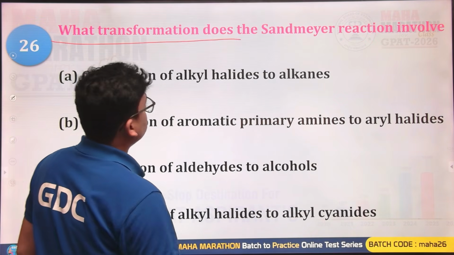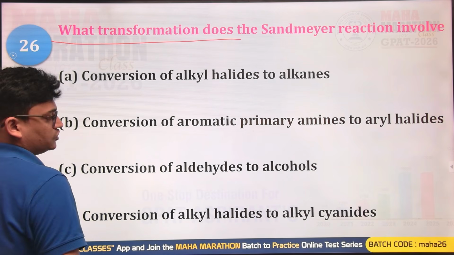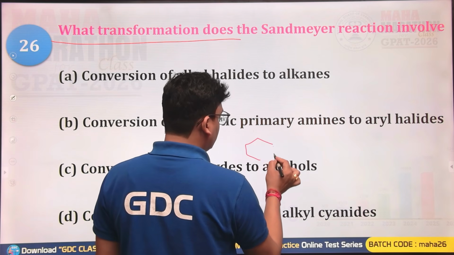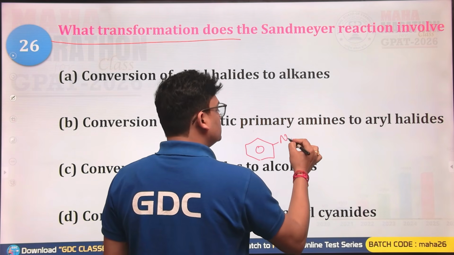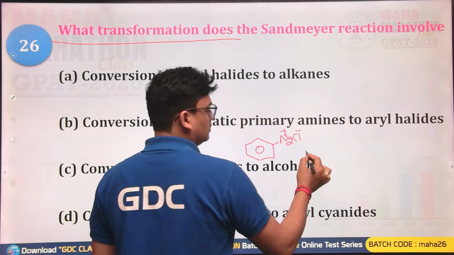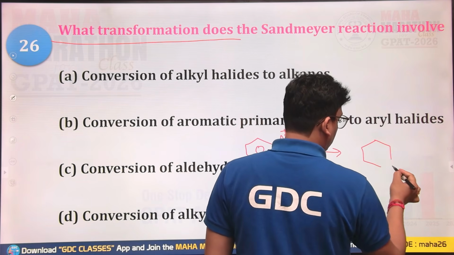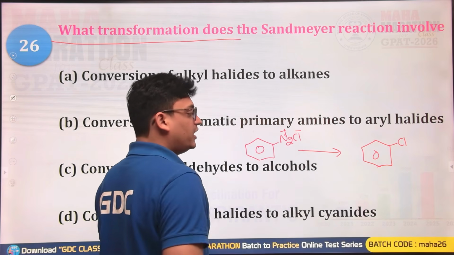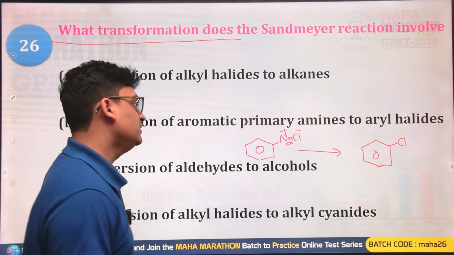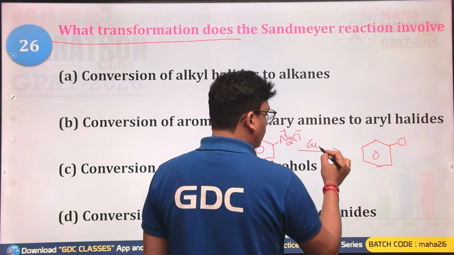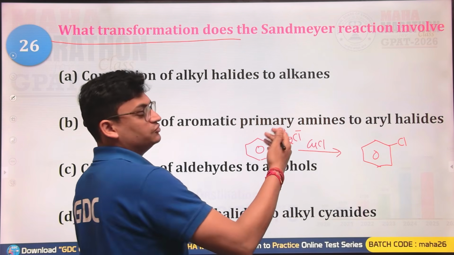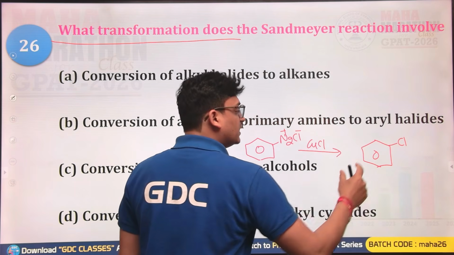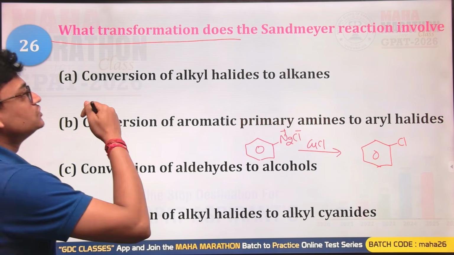What transformation does the Sandmeyer reaction involve? The Sandmeyer reaction is the conversion of a benzene diazonium salt into halobenzene, like chloro, bromo, or also the nitrile. In the presence of CuCl you get chlorobenzene, CuBr gets you bromobenzene, and CuCN gets you benzonitrile.